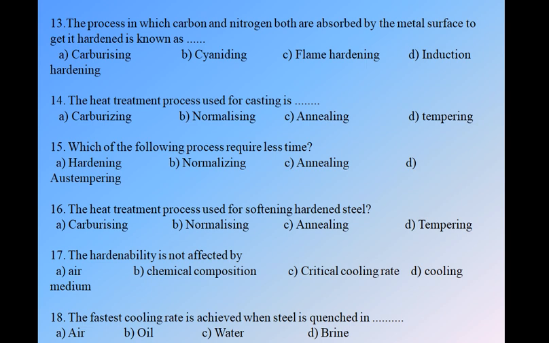Question number 14. The heat treatment process used for casting is. Which type of heat treatment process is used for the casting? We have four options: A. carburizing, B. normalizing, C. annealing, and D. tempering.